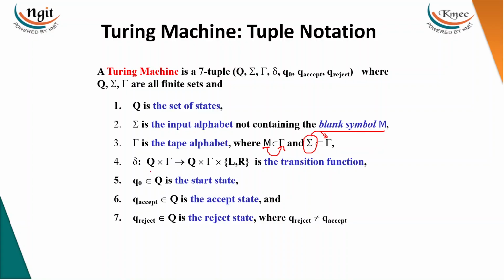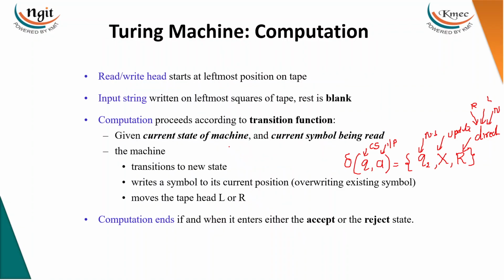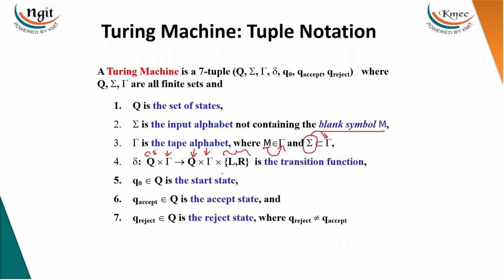Then, just as we discussed earlier, this is the current state. If you read any tape symbol, which includes the input symbols also, then what is the next state, what is the updated symbol, and which direction are you moving? Same thing as we discussed in the earlier slide. That will be denoted as the transition function. And of course, q0 is the starting state, and there must be only one. q accept is the accepting state, and q reject is the rejecting state. Always, the reject state must not be equivalent to the accept state, right?